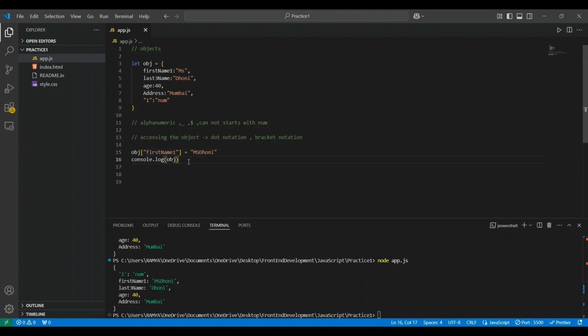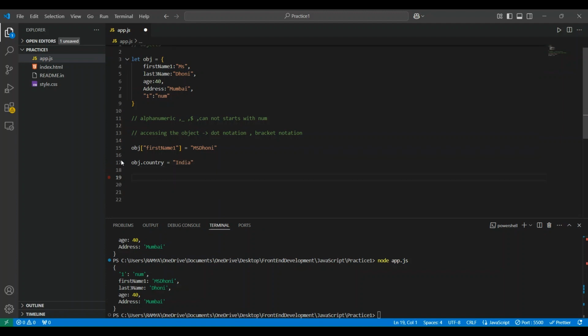Now we modified an existing element, but I want to add a new element to the object. In this case also we can use the same notations. obj.country equals India. Whenever we do it like this, if the key is present, that means it exists in the object, then it will modify it. If it is not present, then it will add it. Let's see the output.